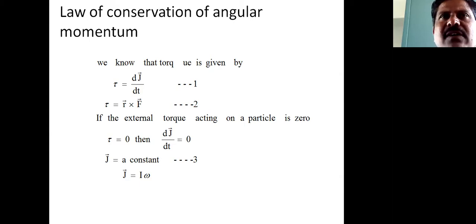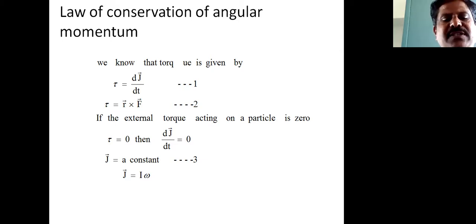So let's write individually the angular momentum of each particle existing inside the system. If J1, J2, J3, and Jn are the angular momenta of various particles of that rigid body, or system of particles, about a given axis, the total angular momentum of the rigid body or system of particles is given by J equals J1 plus J2 plus J3 up to Jn terms.